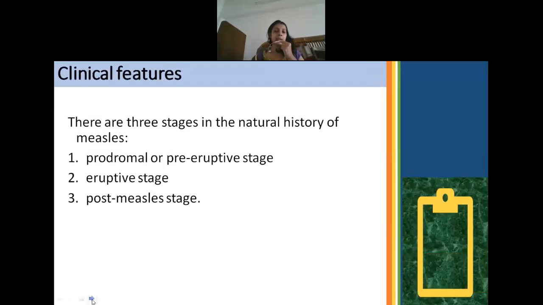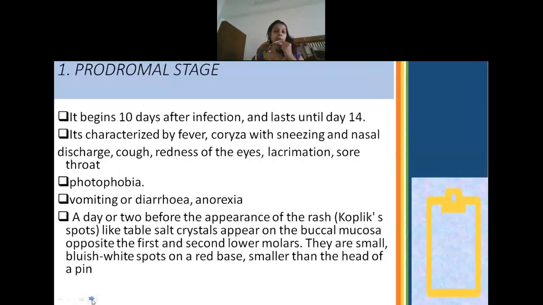Next is the clinical manifestations. The clinical manifestations of measles are divided into three stages: the prodromal stage or pre-eruptive stage, the eruptive stage, and the third one is the post-measles stage. First, moving on to the prodromal stage. This stage begins within 10 days of infection and can last up till the 14th day.